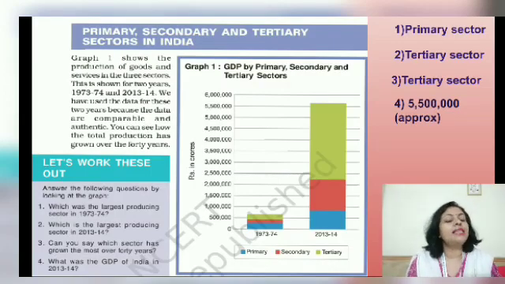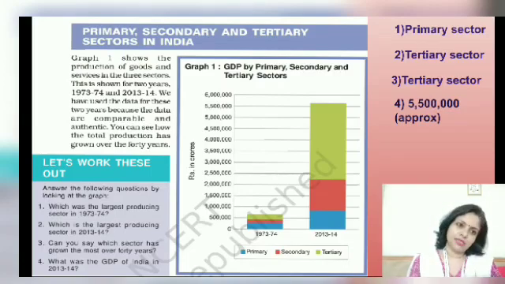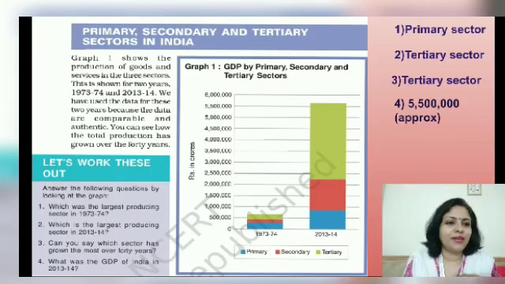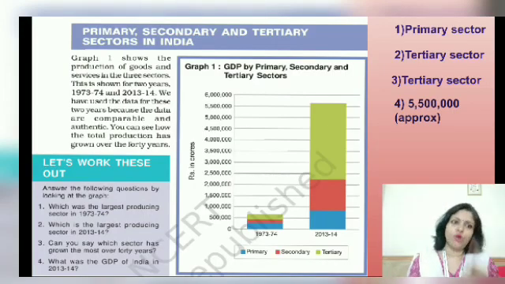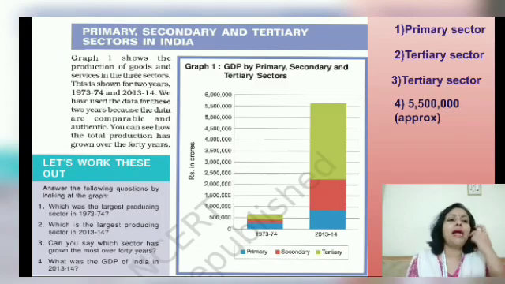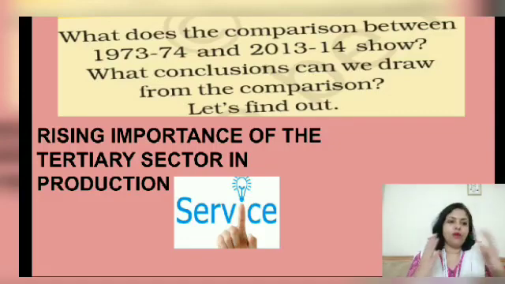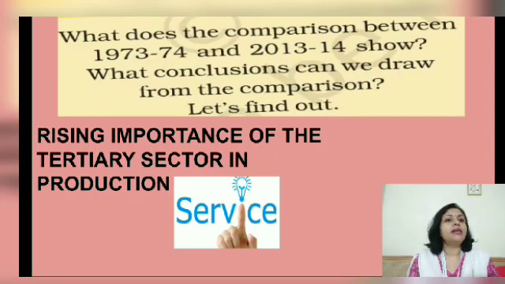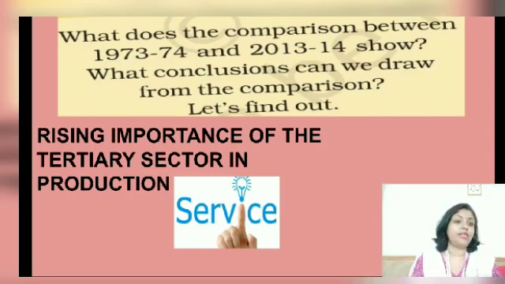The secondary sector has also seen a growth in the last 40 years. What it was in the initial days and what it is now, it has also seen growth. But the growth is lesser compared to the primary and the tertiary sector. So the manufacturing or secondary sector did show some growth, but compared to the others, the growth was lesser. Now, from all this that you have understood from the graph, the question that arises is: what does the comparison between the year 1973-74 and 2013-14 show?